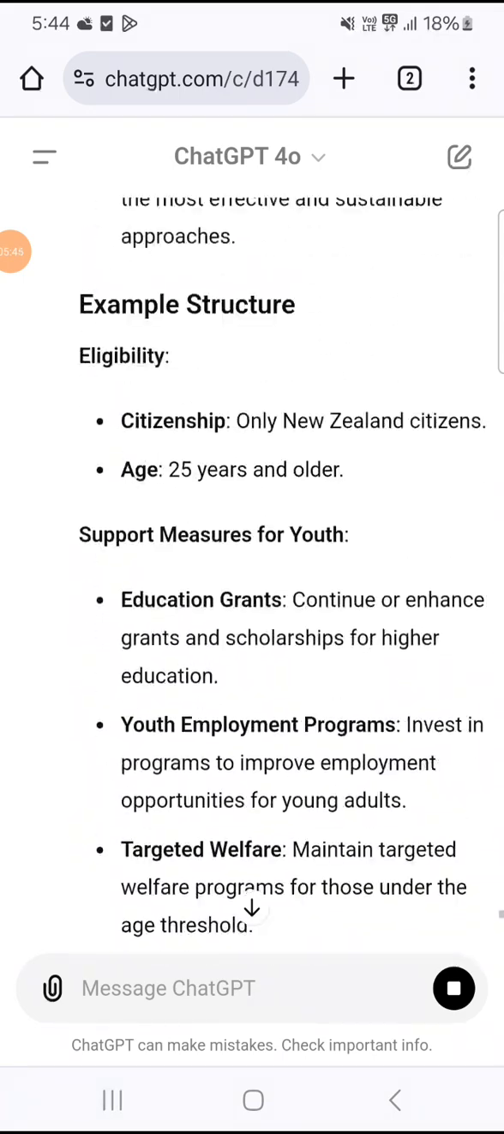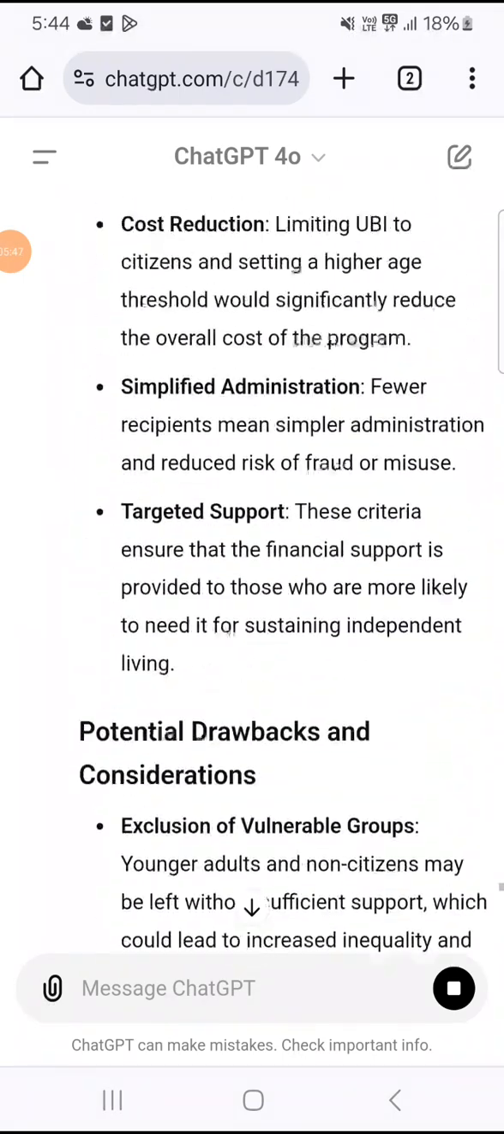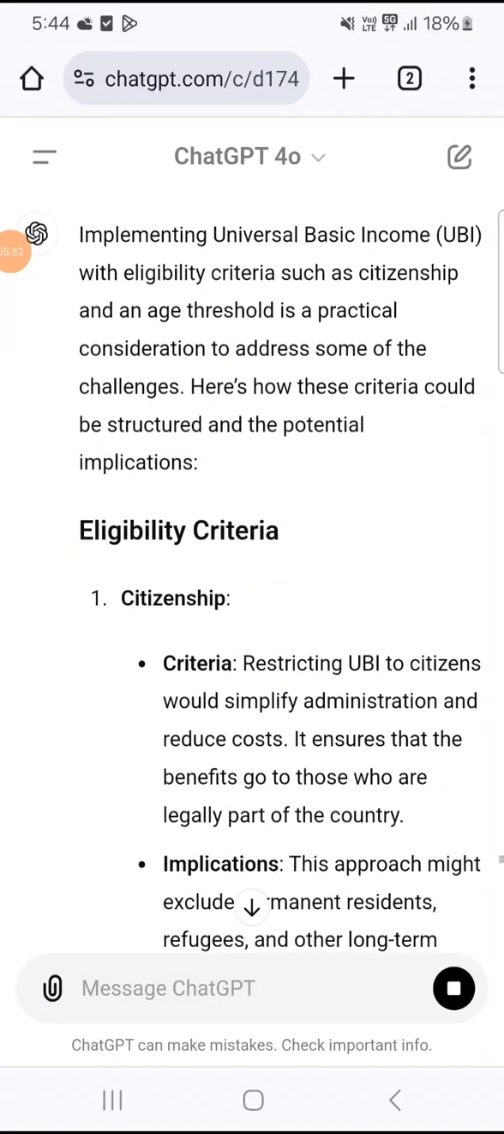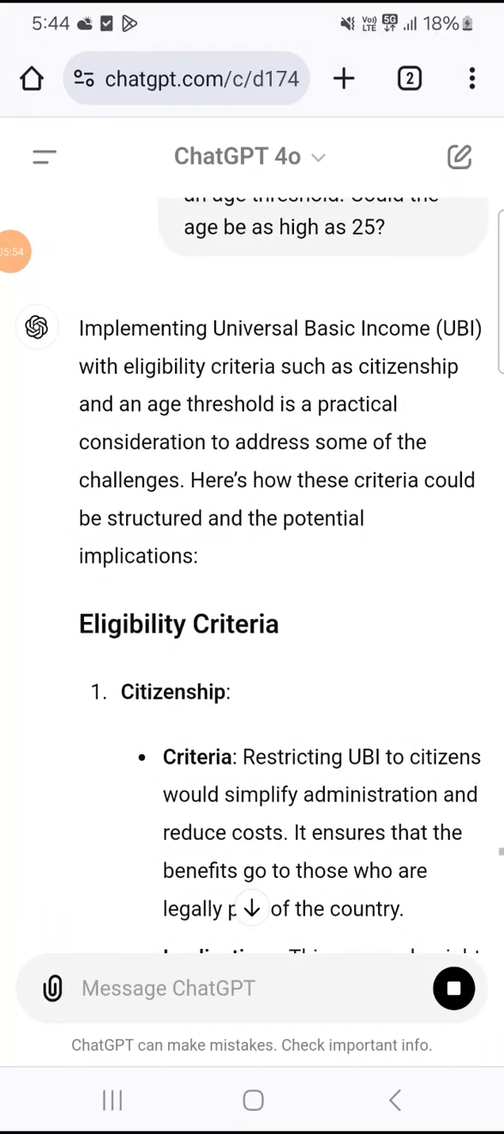Implementing universal basic income, UBI, with eligibility criteria such as citizenship and an age threshold is a practical consideration to address some of the challenges. Here's how these criteria could be.